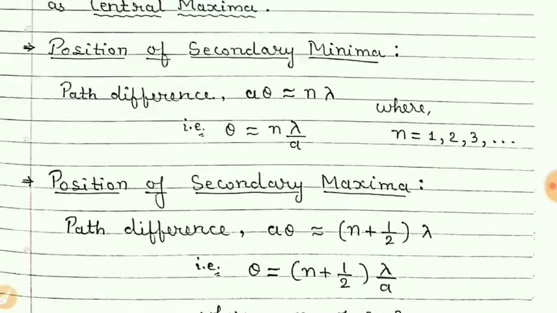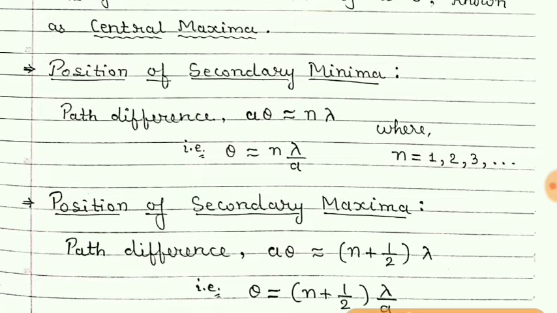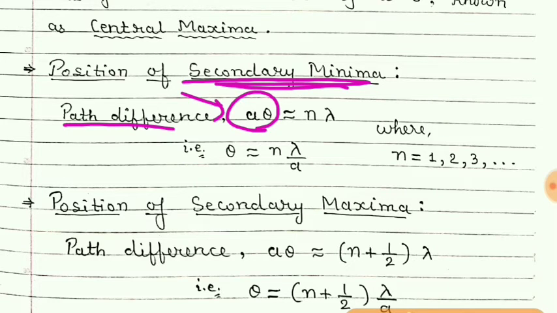Now the position of secondary minima: its formula is that the path difference should be equal to n lambda, and therefore if we make theta the subject, theta will be n lambda by a, where n is equal to 1, 2, 3 and so on.